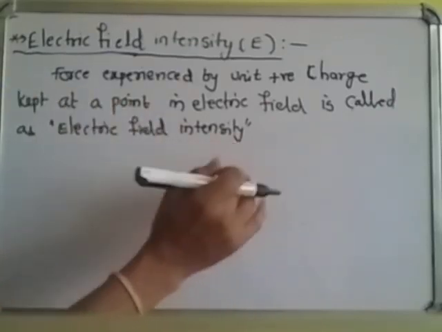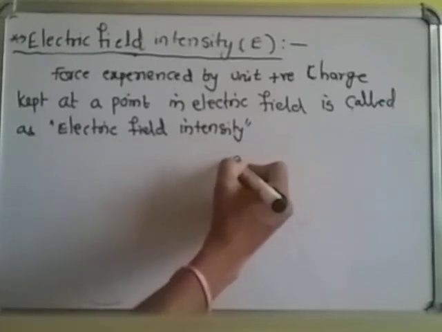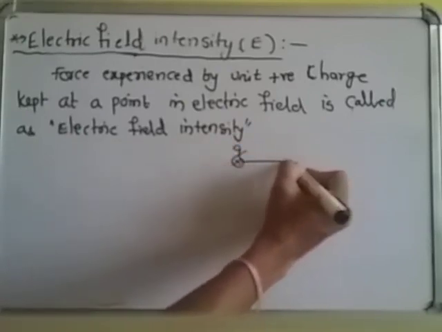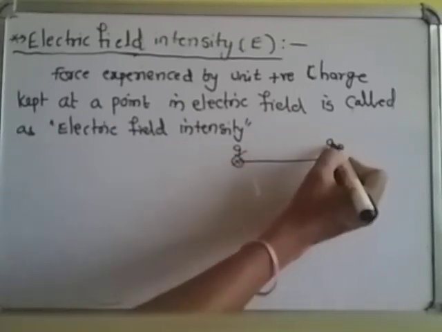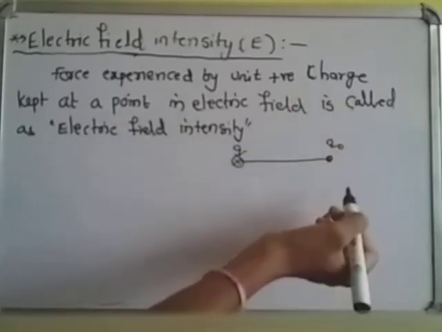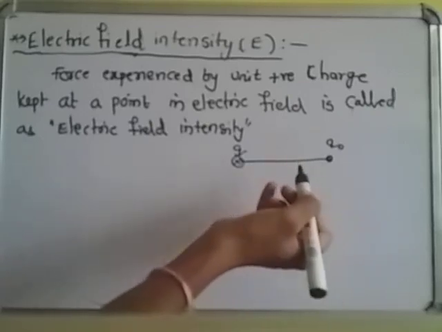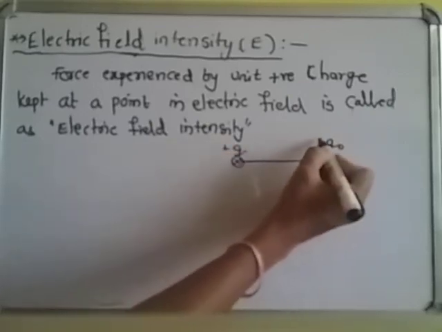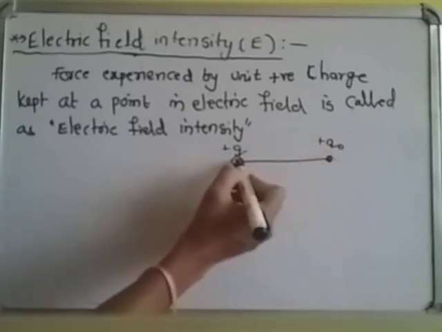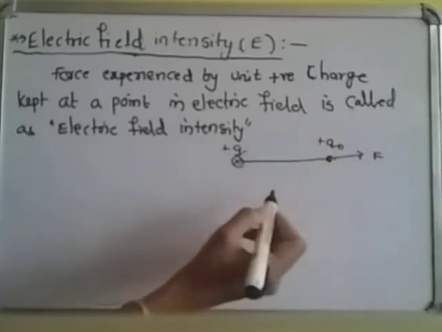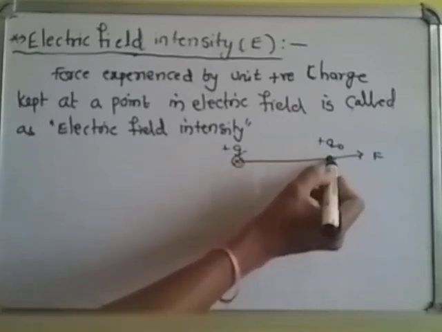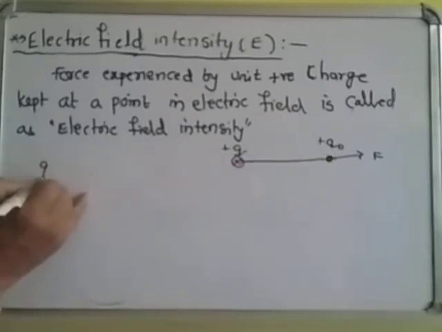Now this is a Q charge producing the electric field. Here some other charge I am placing, Q naught. This Q either repels the Q naught or attracts the Q naught, based on like charges or unlike charges. If these two are like charges, this Q naught is repelled by this Q, then this force will act like this. Now here this Q naught is the test charge.